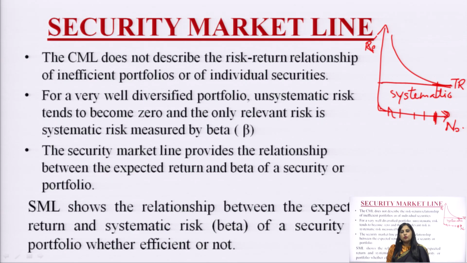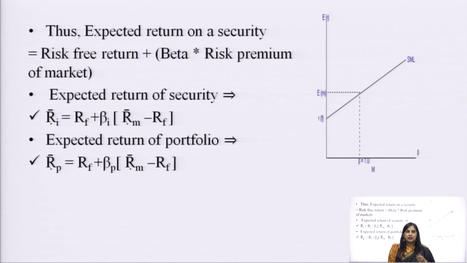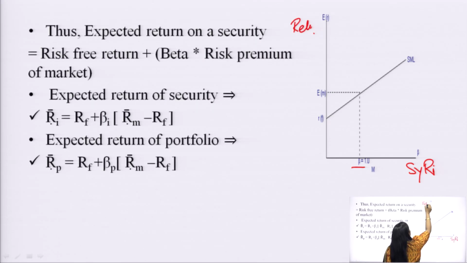When we do so, the capital market line is replaced by the security market line, and this security market line shows the relationship between expected return and systematic risk of a security or portfolio, whether it is efficient or not. Let us see how the relationship is depicted on this chart. There is the systematic risk, denoted by beta, and there is the return of any security or portfolio. If this is a market portfolio M, and we are saying it is a very well diversified portfolio,